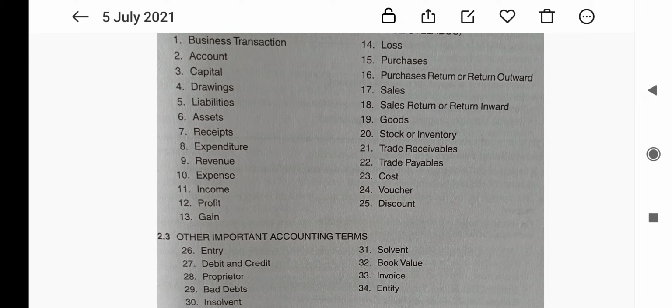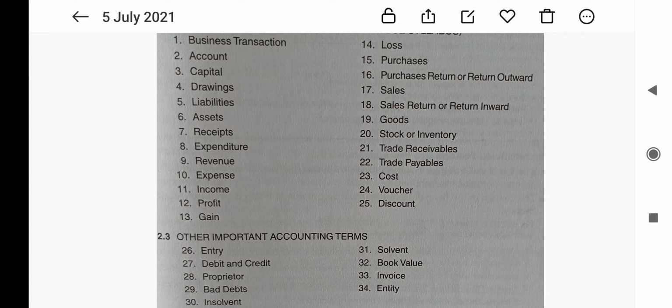Now, the other important terms I will tell you, that is related to the entry. The entry: when a transaction or event is recorded in the books of accounts, it is known as entry. Then the debit and credit.